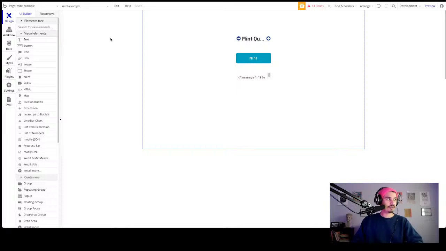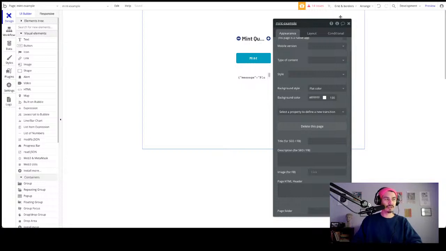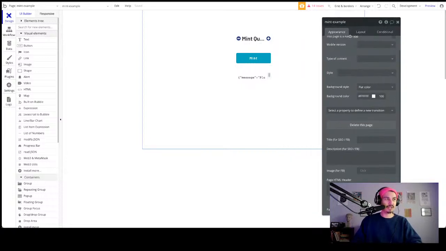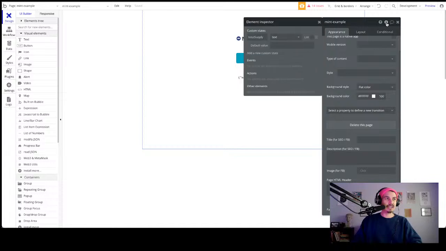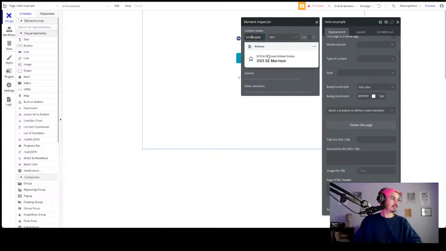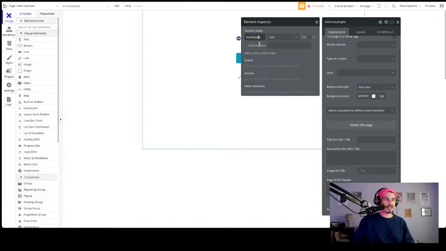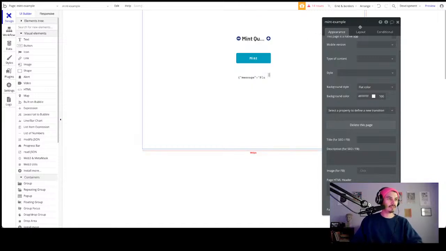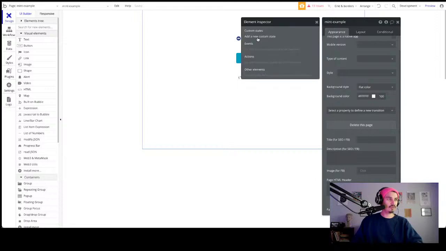Here is the Bubble editor. This is kind of where we left off in the previous video. So the first thing I'm going to do is double click on the page to bring up this little edit box. And you can see the page is called Mint Example. And I'm going to click on this inspector. And oh, it's already in there because I had added it earlier, but this is a custom state that you should make. Let's just start over so that I can show you. Okay, I thought I had deleted that, but I guess not.